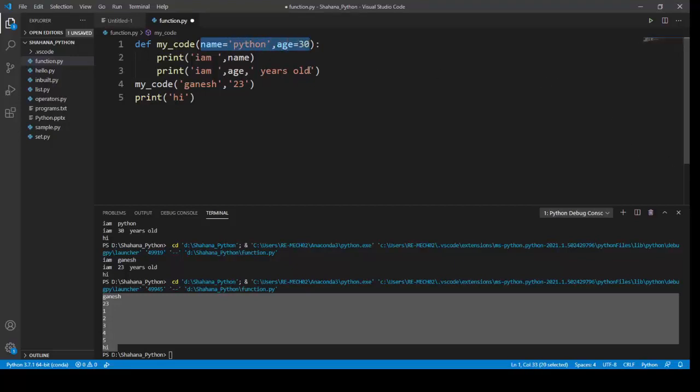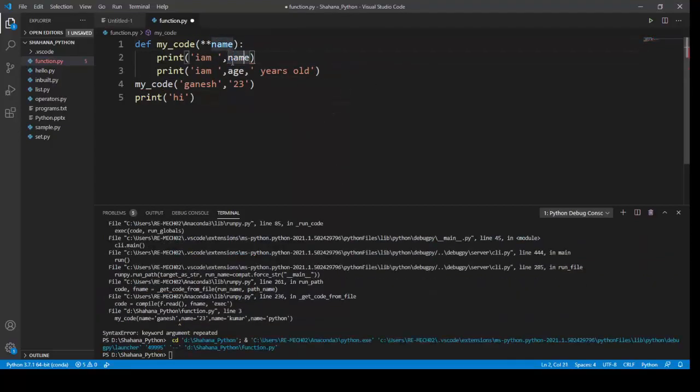This is called a keyword argument. What if we get multiple keyword arguments and don't know how many will be passed? For that we're going to use a double star followed by our keyword name. Here I'm going to pass my name. I can get multiple keyword arguments to print my arguments as per my value. I can simply call my parameter name; my argument name is name.